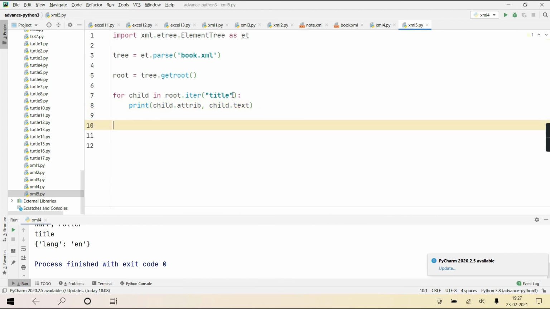I'm printing that title. Actually I am accessing all the elements with the tag name title. So tag name I already know, so why print the tag name? So we'll print that element's attribute and that element's text content. Getting it?